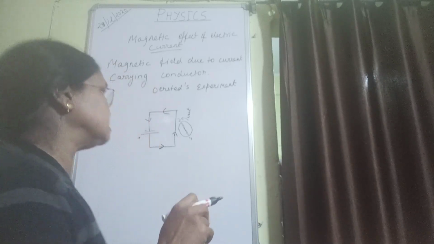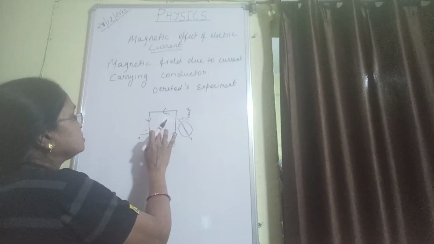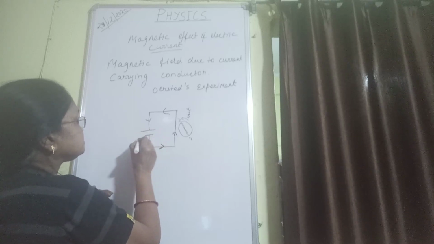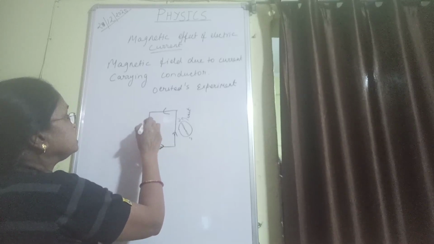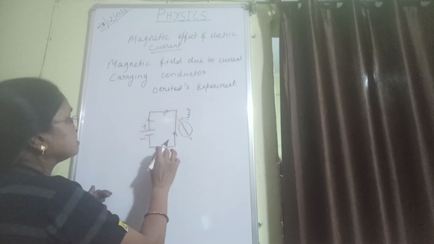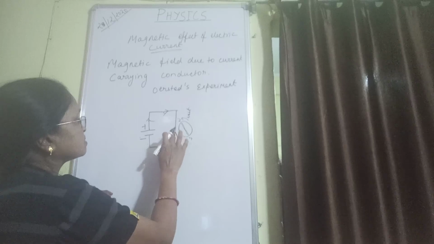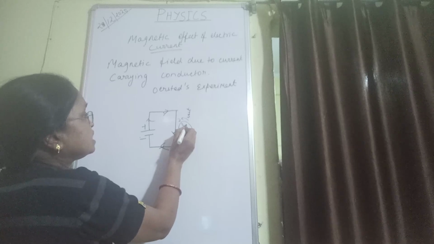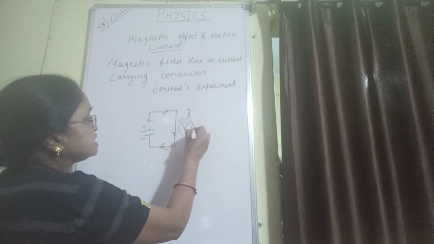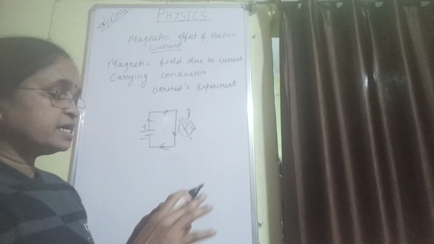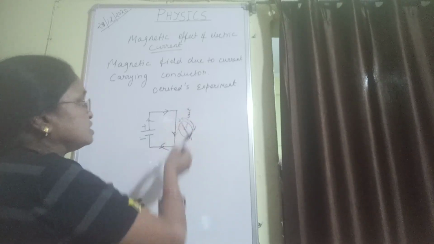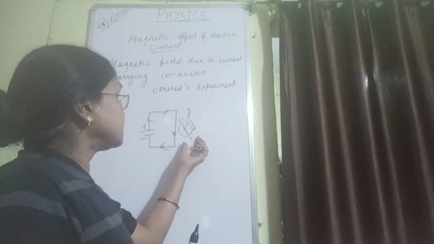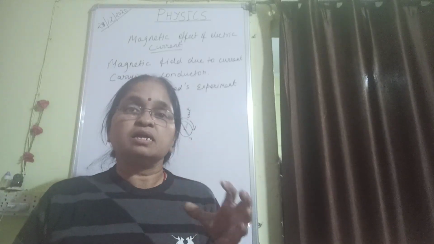But then what he did, he changed the terminals. As soon as he changed the terminals, the direction of the current changes. And then he found that this magnetic compass needle also changes its direction. The needle gets deflected in another direction. Then he got the conclusion that yes, something is there which is affecting the needle of the magnetic compass.